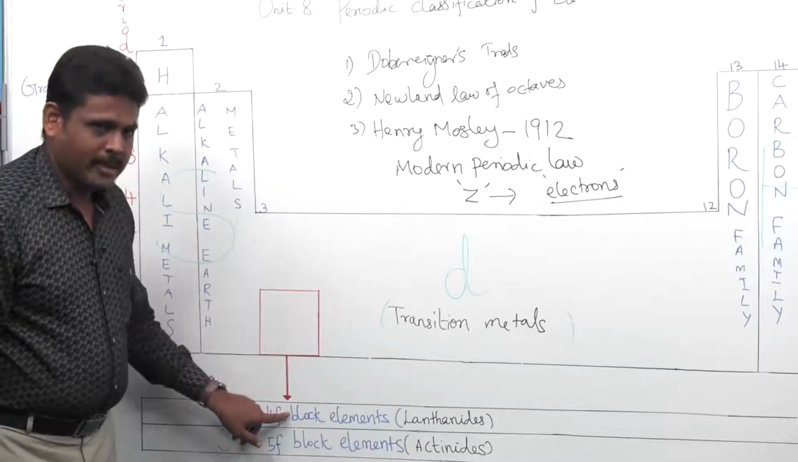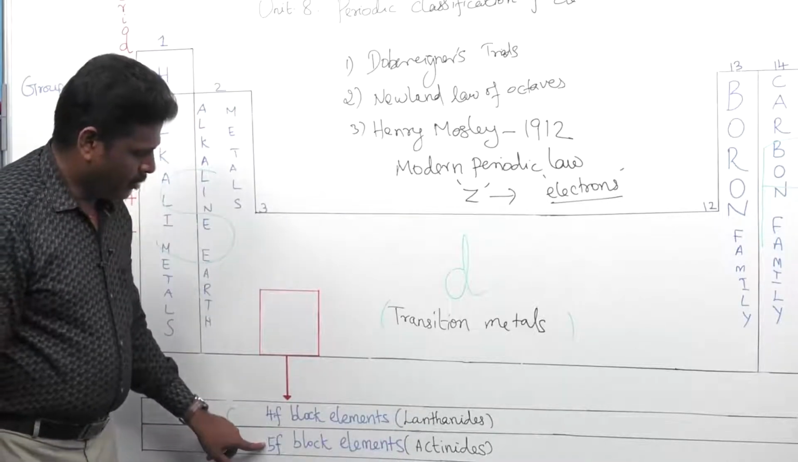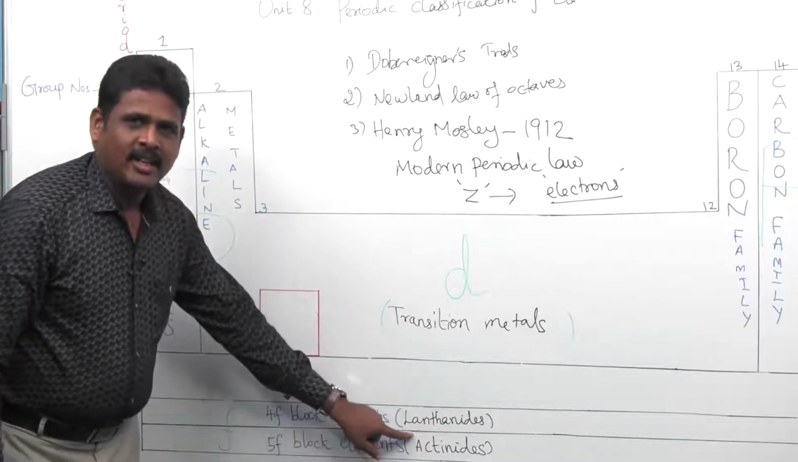One is f block elements, otherwise called lanthanides. Next one is 5f block elements, otherwise called actinides.